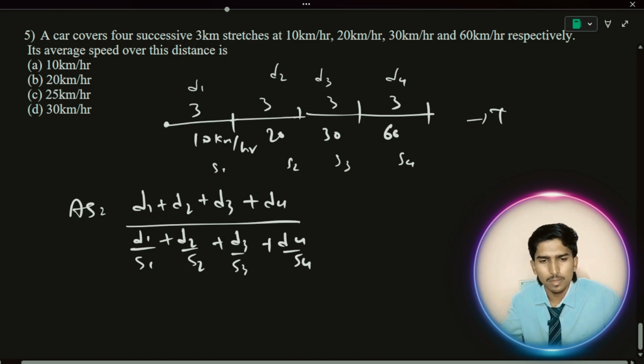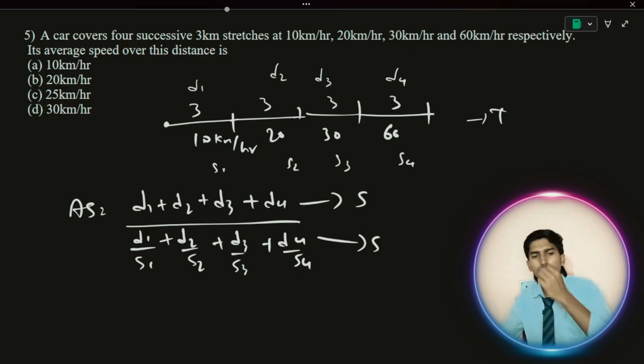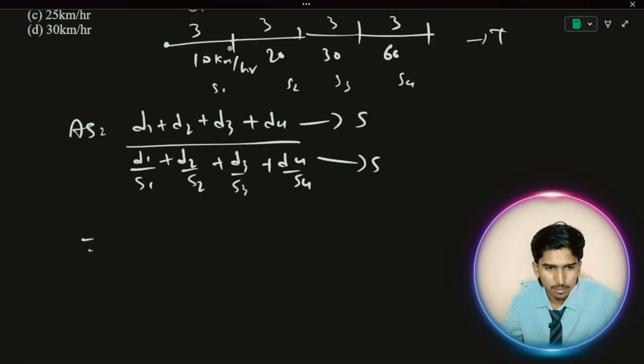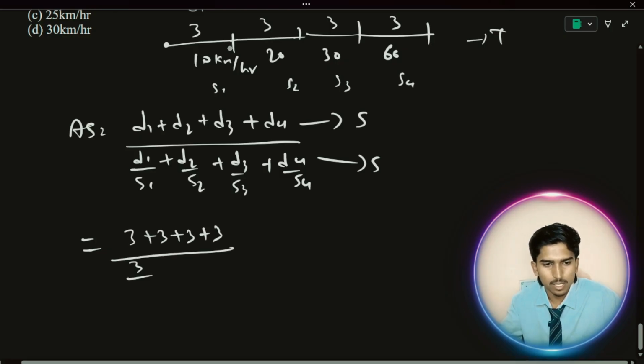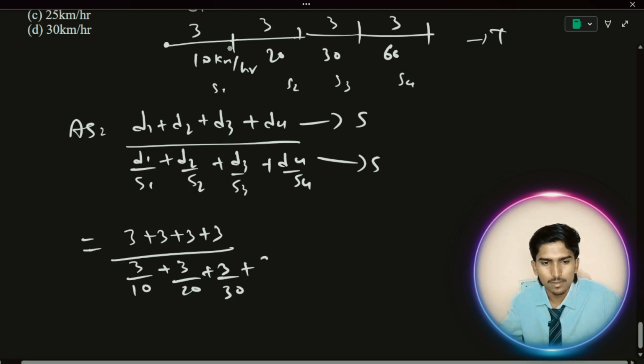You can solve this separately. You will not be taking more steps to solve, it will be very easy. I'm solving directly because I want to make you understand clearly. 3 plus 3 plus 3 plus 3, divided by 3 by what is the speed 1? 10 kilometers. What is the speed 2? 20. Then 3 by 30 plus 3 by 60.